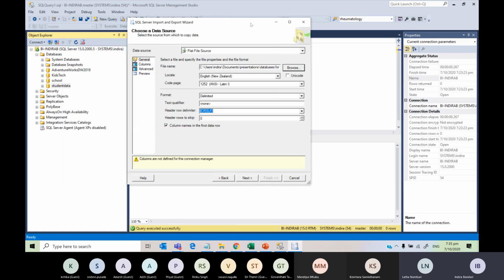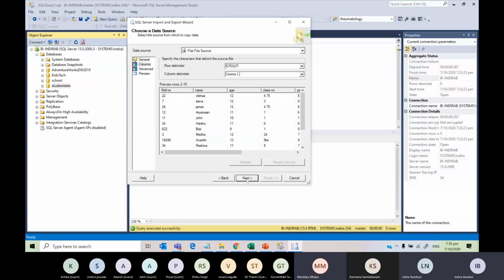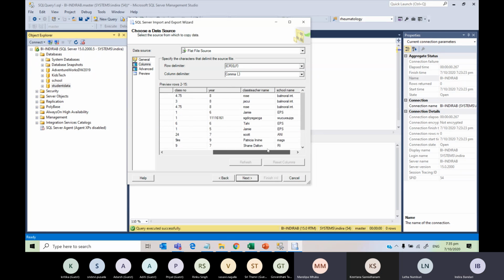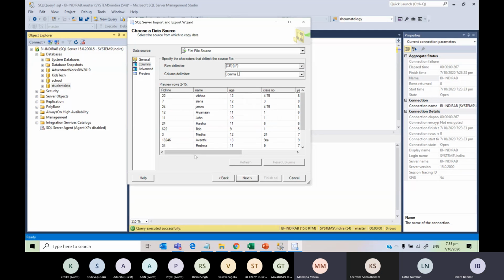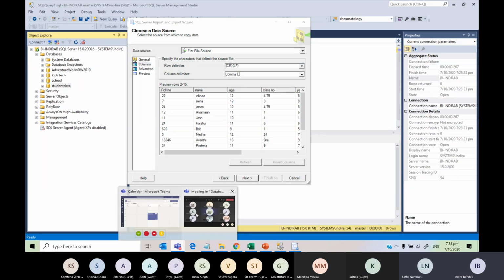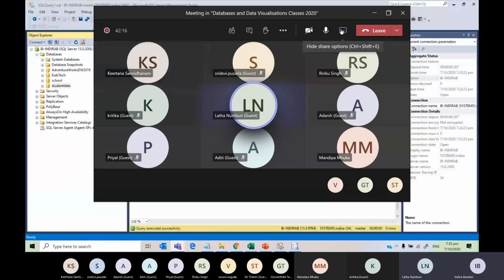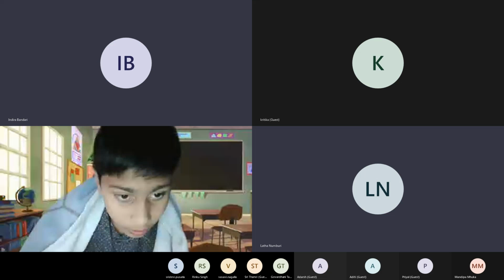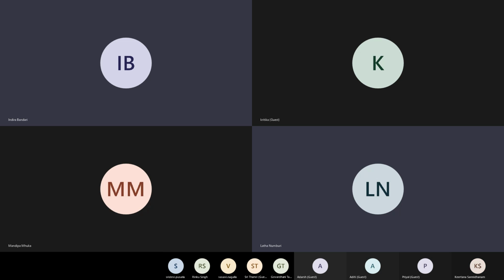After opening, leave everything as it is because that is all valid. And now you go to next. Okay, now you can see all this. So who is not able to see all this? Me. I can't see all the dots. So what are you able to see? Can anyone share what you are seeing? I'm just going to unshare my screen. Can anyone share your screen? Whoever is able to share.